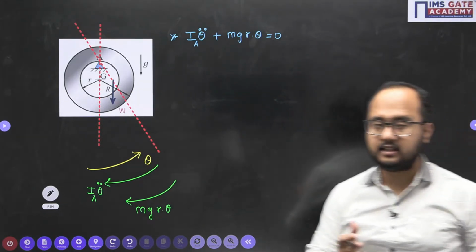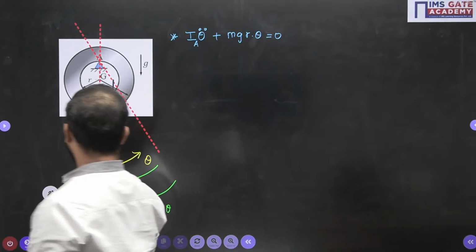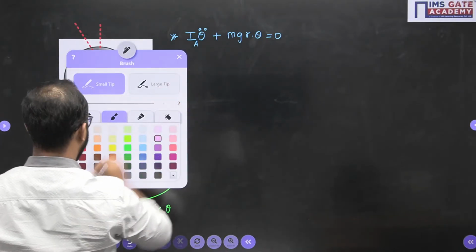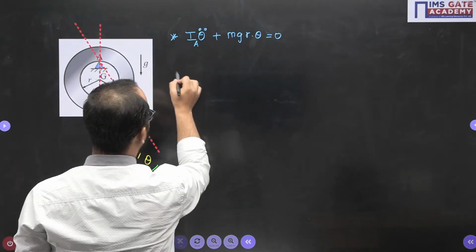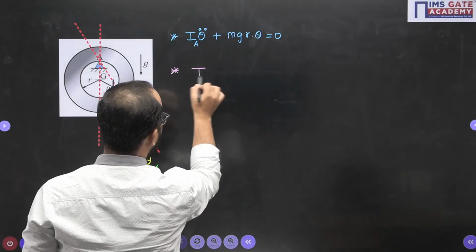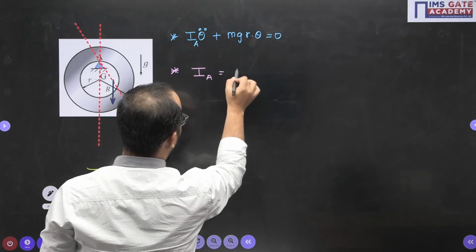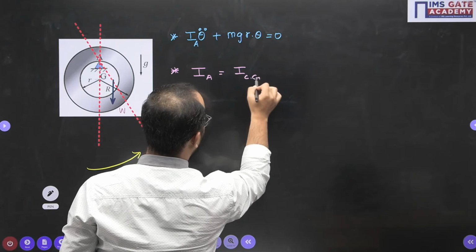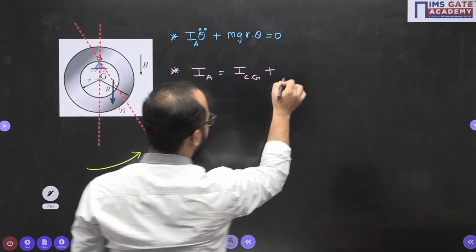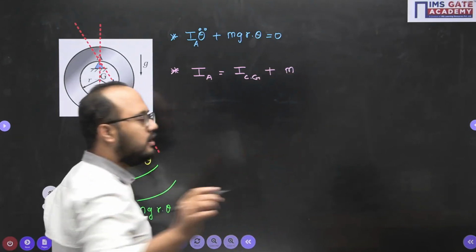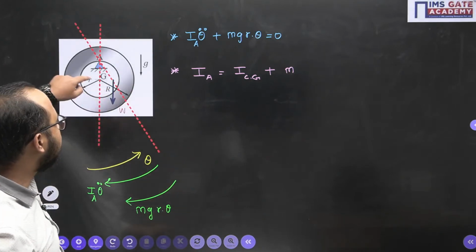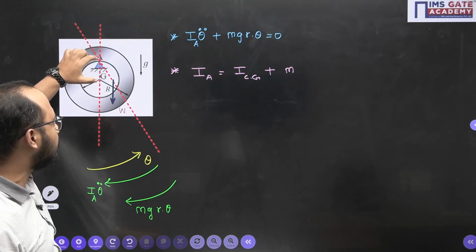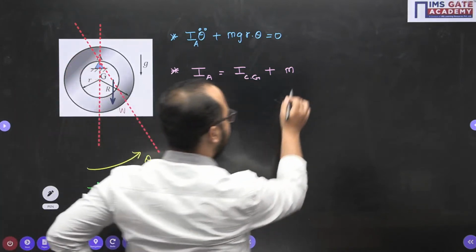For that, as I told you, you should know the basics. So how will I do it? In order to calculate the mass moment of inertia about point A, first of all you write the mass moment of inertia about the CG, plus mass into distance square. Which distance? The distance from the CG to the point of rotation. What is that distance? Small r. That distance square we need to take.